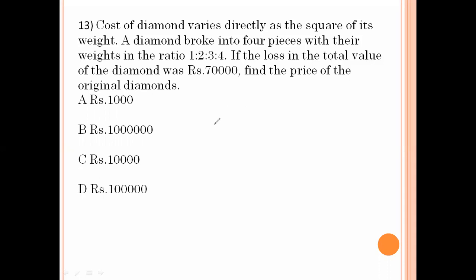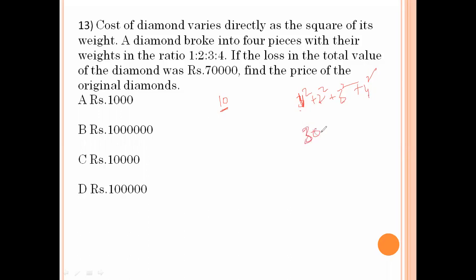Here 1 plus 2 is 3, 3 plus 3 is 6, 6 plus 4 is 10. So these are the 10 parts. The sum of squares is 1 square plus 2 square plus 3 square plus 4 square: 1 plus 4 is 5, 5 plus 9 is 14, 14 plus 16 is 30.